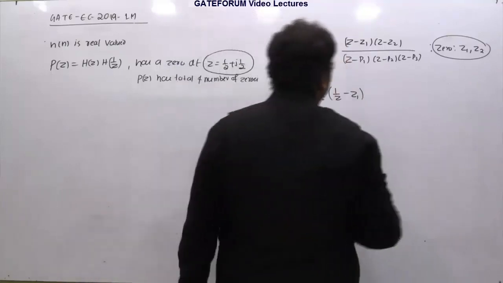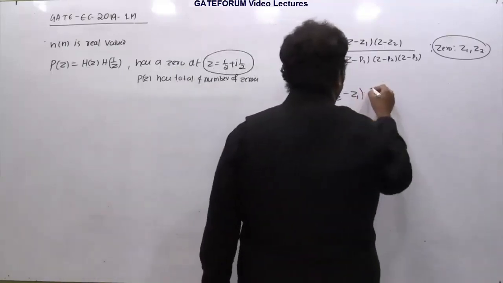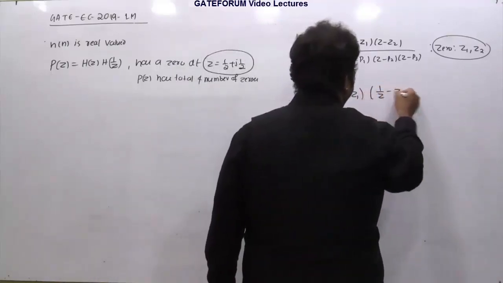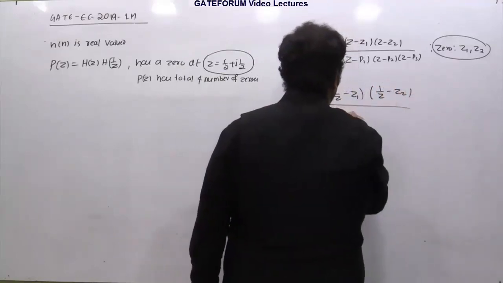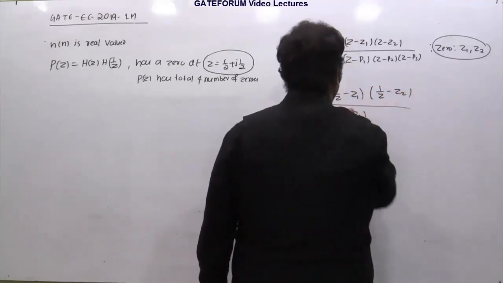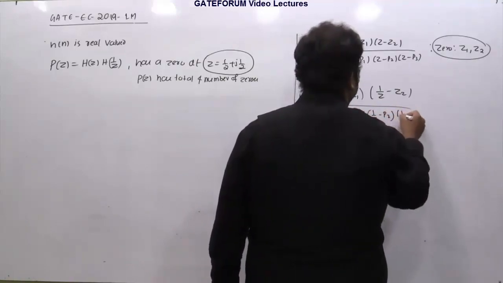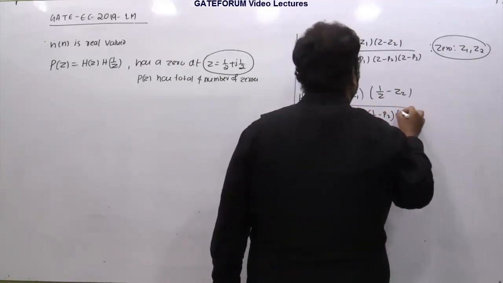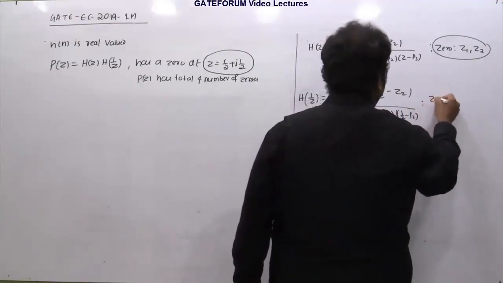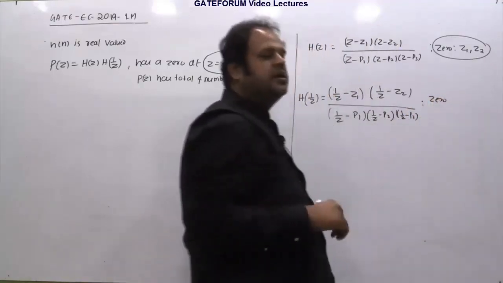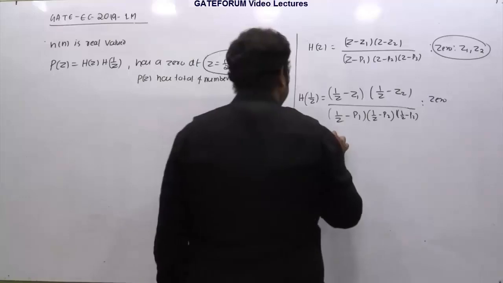Wherever z is there, I am replacing it by 1 by z. So this is 1 by z minus z1, 1 by z minus z2, and in the denominator 1 by z minus p1, 1 by z minus p2 and 1 by z minus p3. Now in this case, if I ask you to calculate the zeros, again we'll be equating the numerator to 0. So what are the things you'll get?